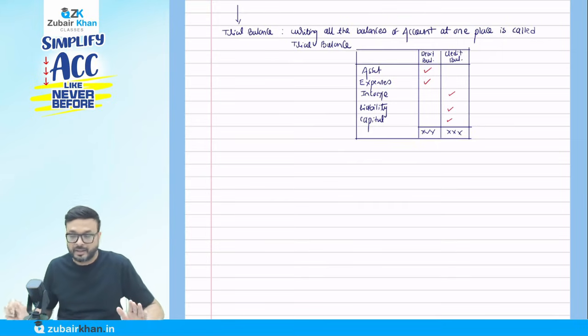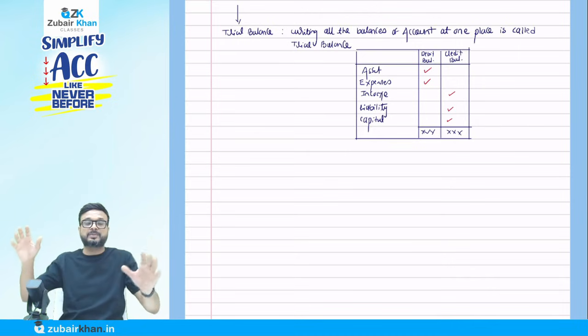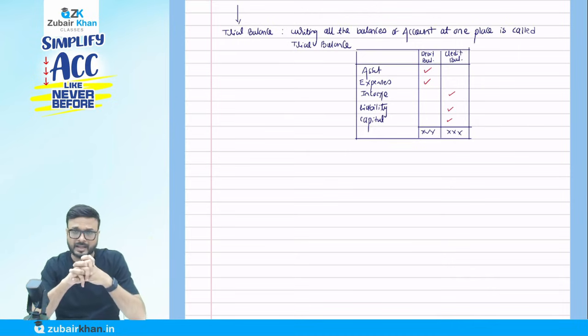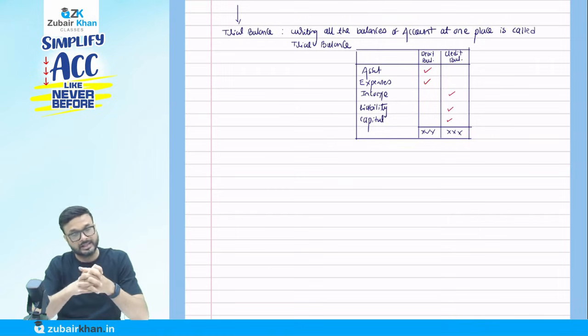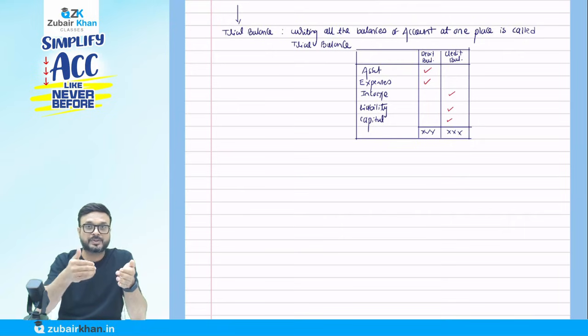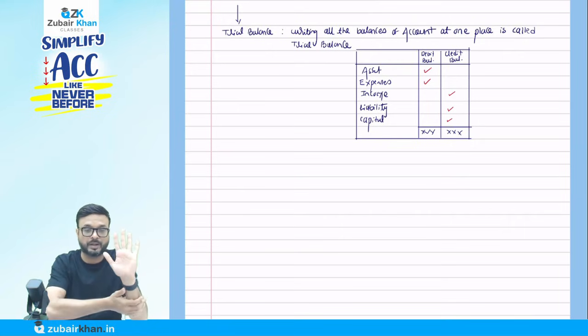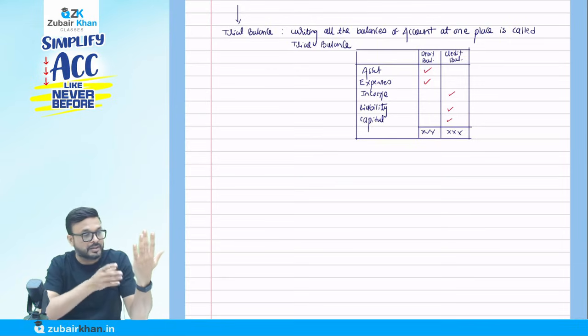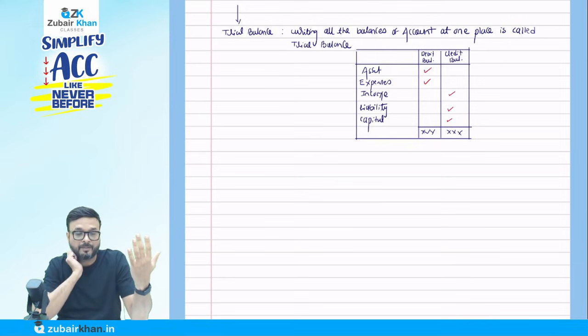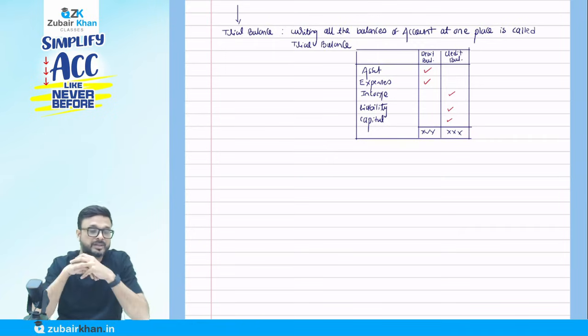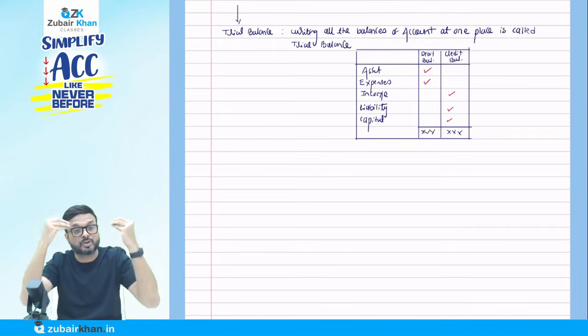Always remember that. Now, again, think from Azim Premji's point of view. He asked the accountant, now everything is ready? Yes, sir, ready. Listen, this is the trial balance I have. I have written down all the asset, expense, income, liability, capital balances at one place. He says, wow, good. Wow, great. But still he has one problem. The accountant asks him, what is the problem? He says, my purpose is not yet solved.